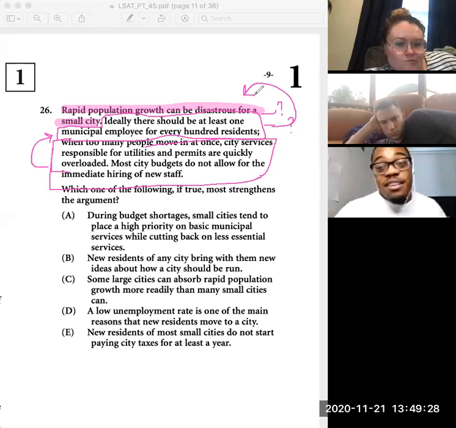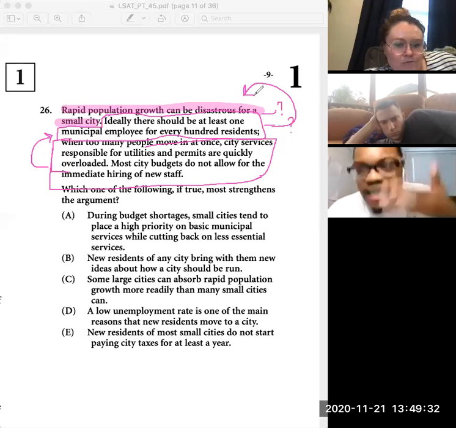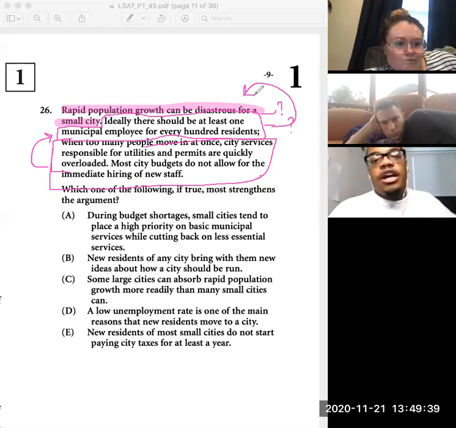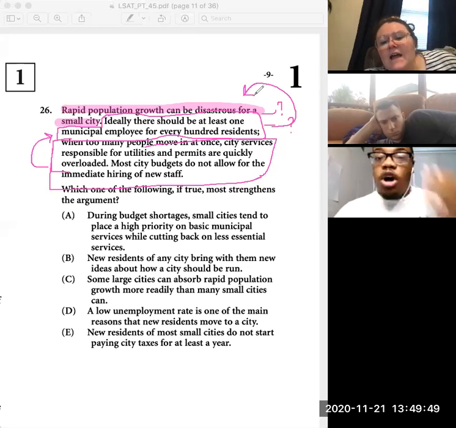If I say why, it's telling me why. And if you keep reading, it's like an add-on to that. But if I put it in front of, therefore, rapid population growth can be disastrous for a small city, it doesn't tell me why. It's just telling me what it could be. It's just telling me what could happen.